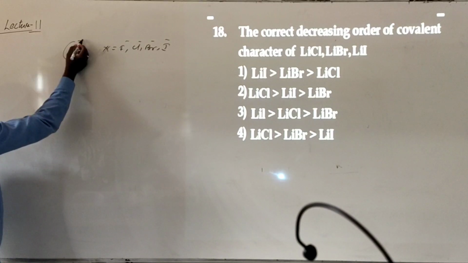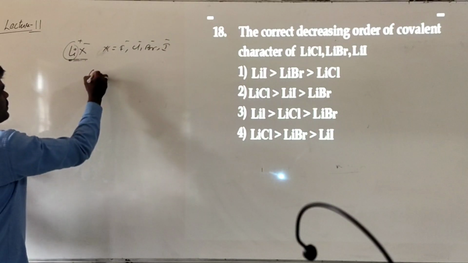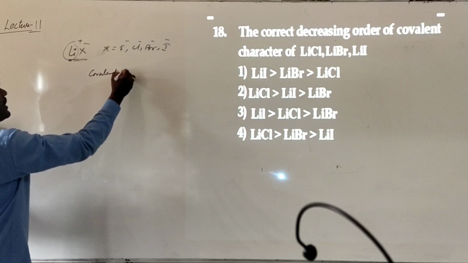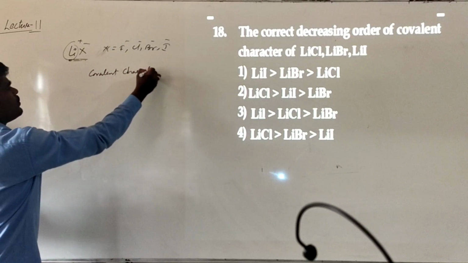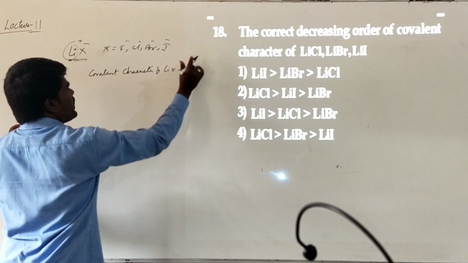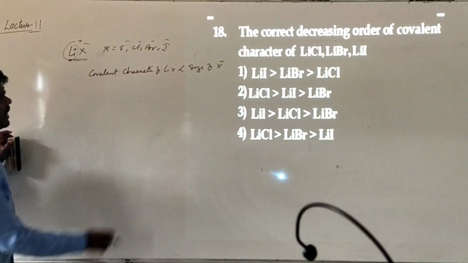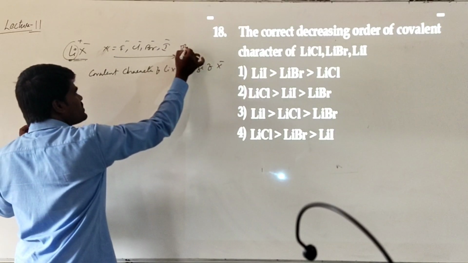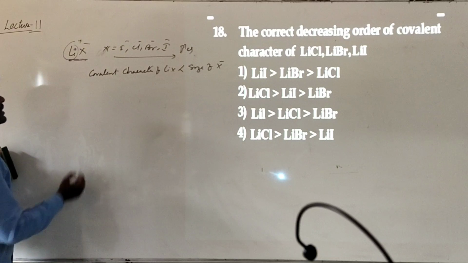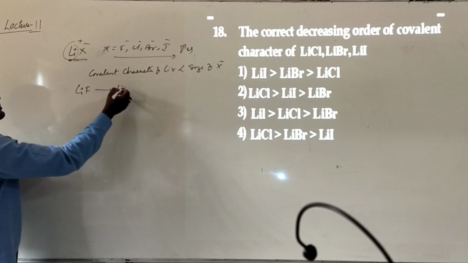The Li plus being same, X minus changes. Now this covalent character of lithium halides is directly proportional to size of X minus. So what happens, left to right X minus increases, so the covalent character increases from lithium fluoride to lithium iodide.